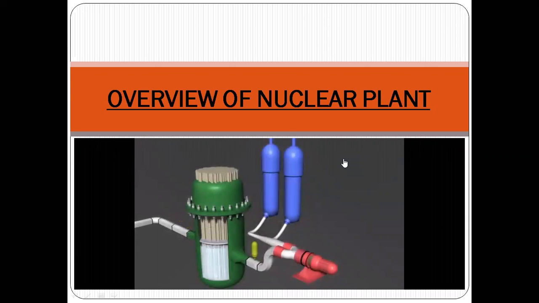Inside the vessel, the water is heated to over 570 degrees Fahrenheit. The water does not boil, however, since the pressurizer maintains the water pressure constant at around 160 bars. The heated water is eventually pumped to a heat exchanger, also called a steam generator,